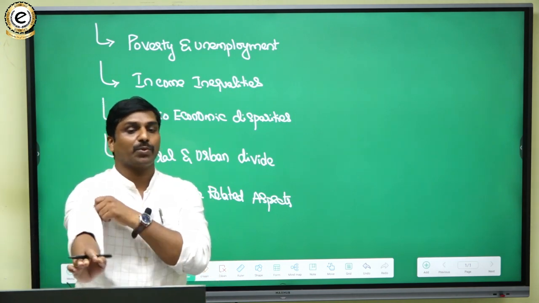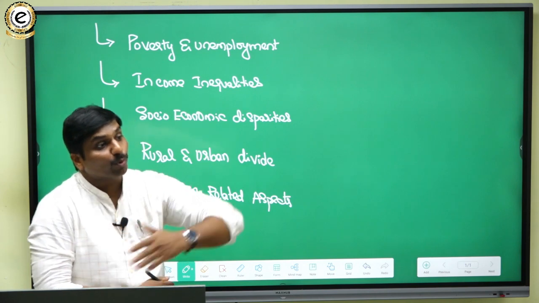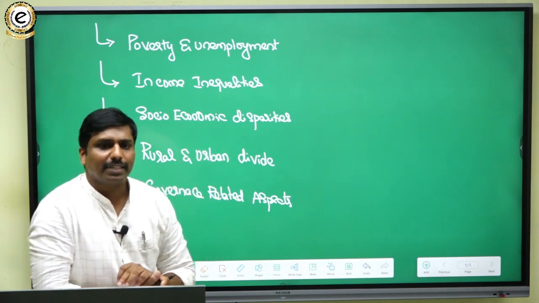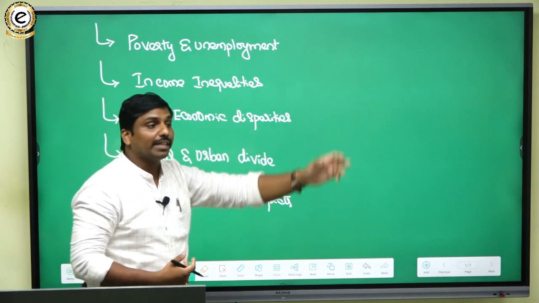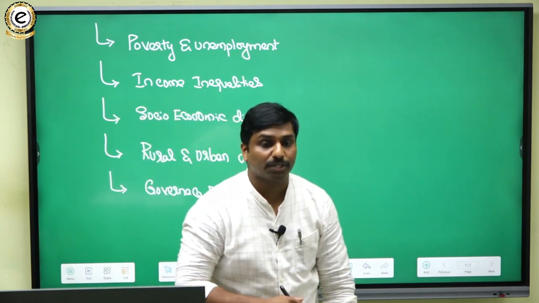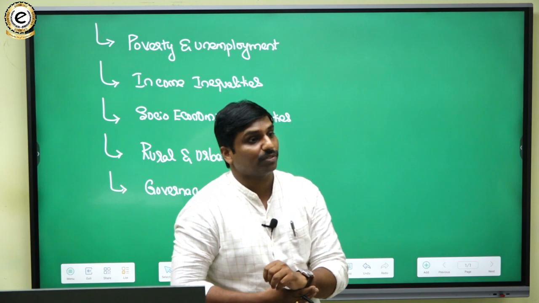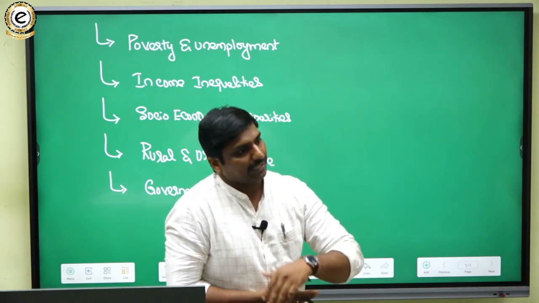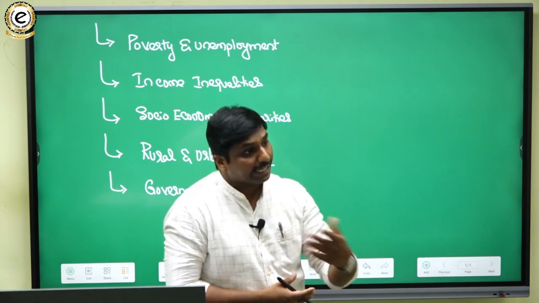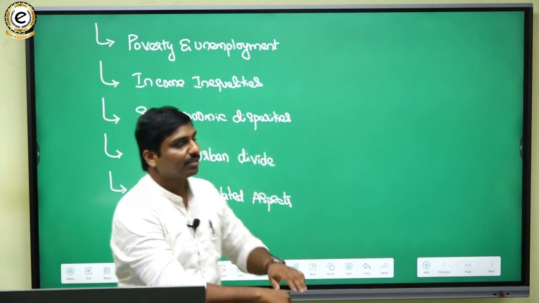So what measures can you take, and how can you improve the human development index? For example, you can say that we have to take some important poverty eradication measures, and some measures with respect to reduction of unemployment. We can mention such measures which have been taken and what has to be done. So that can be mentioned.